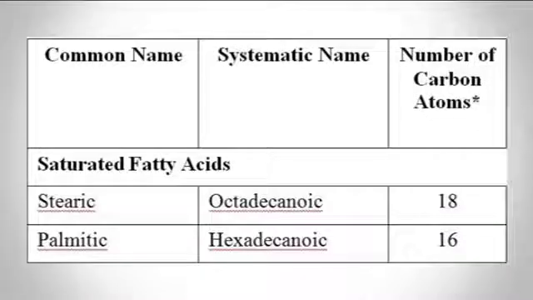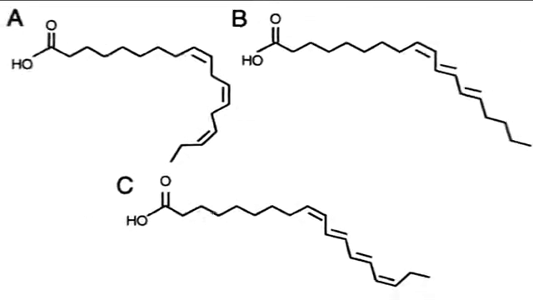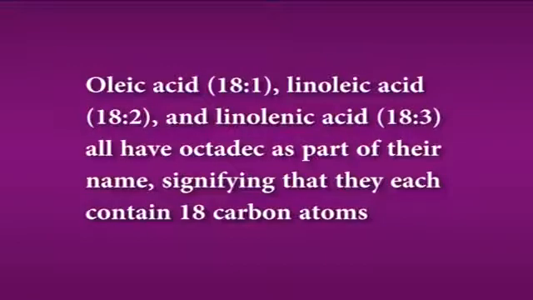Palmitic acid, which contains 16 carbon atoms, is named hexadecanoic acid. Hexadec means 16, and the anoic ending again shows that there are no double bonds in the fatty acid chain. Fatty acids containing double bonds are named according to the number of carbon atoms they contain. Therefore, oleic acid, linoleic acid and linolenic acid all have octadec as part of their name, signifying that they each contain 18 carbon atoms. The rest of the name differs because they contain 1, 2 or 3 double bonds.